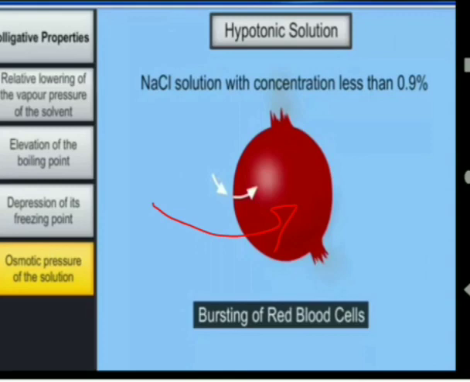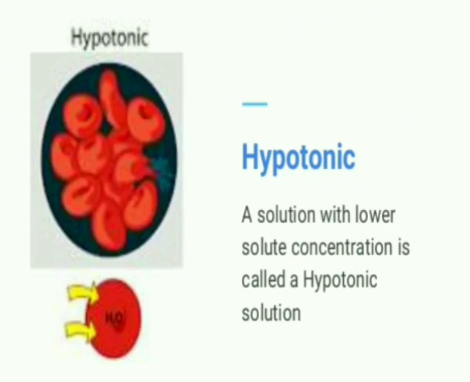This leads to the swelling of the red blood cell, and bursting of the blood cell could take place. It will happen when the NaCl solution has a concentration less than 0.9%, and such solutions are said to be hypotonic solutions,